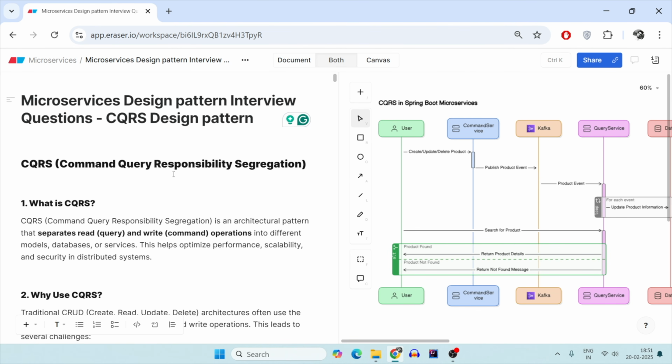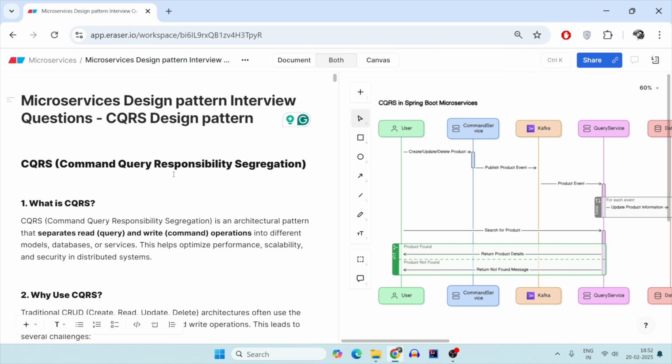In this video, we are going to look into a very important microservices design pattern interview question, that is CQRS design pattern. Now, this cannot be directly asked like why did you use CQRS or what is CQRS? You might not be asked that directly. It might be asked that if your system is read heavy and the writes are not that much into the system, which design pattern will you implement?